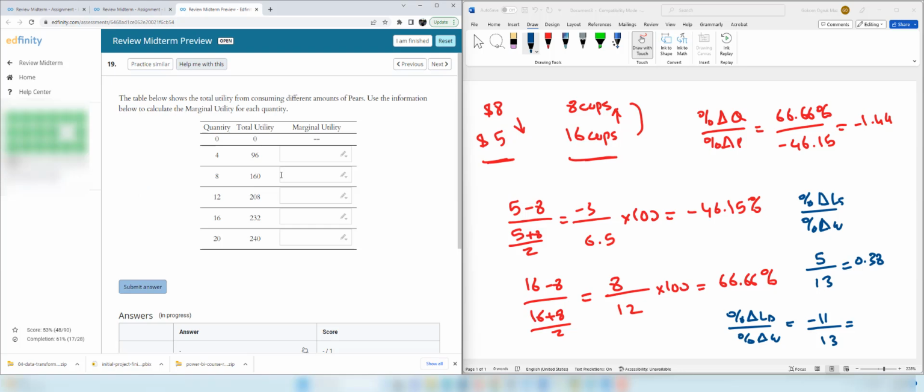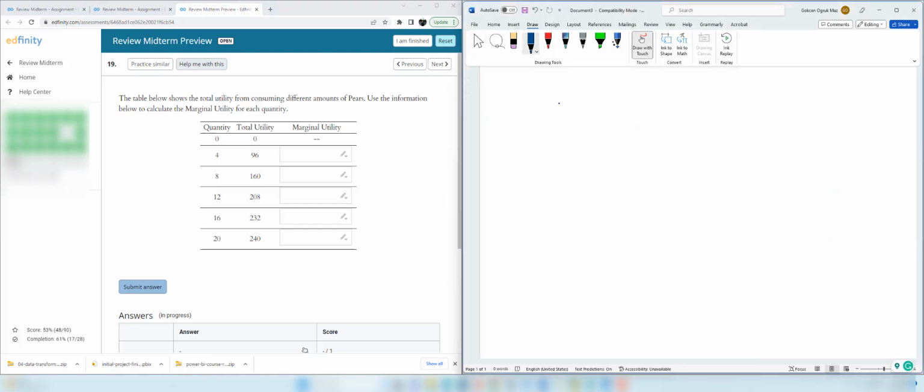Question 19. The table below shows the total utility from consuming different amounts of pears. Use the information below to calculate the marginal utility for each quantity. Here in this question, we are going to find marginal utility. Marginal utility is change in total utility divided by change in quantity. Let's start with the first blank. The total utility changes by 96 utils and the quantity changes by 4. Therefore, it's 96 divided by 4, 24. And we can type that here.